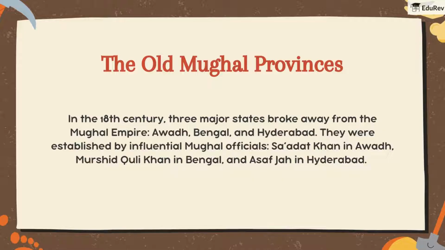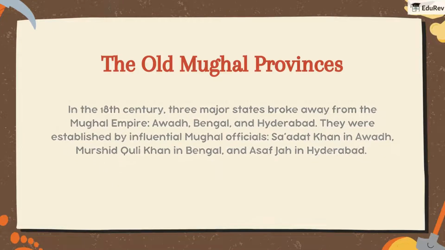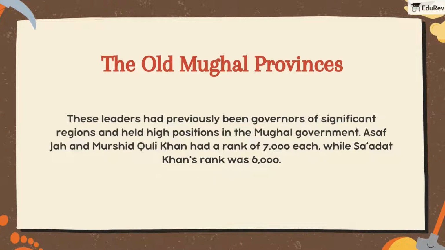They were established by influential Mughal officials, Saadat Khan in Awadh, Murshid Quli Khan in Bengal, and Asaf Jah in Hyderabad. These leaders had previously been governors of significant regions and held high positions in the Mughal government. Asaf Jah and Murshid Quli Khan had a rank of 7,000 each, while Saadat Khan's rank was 6,000.